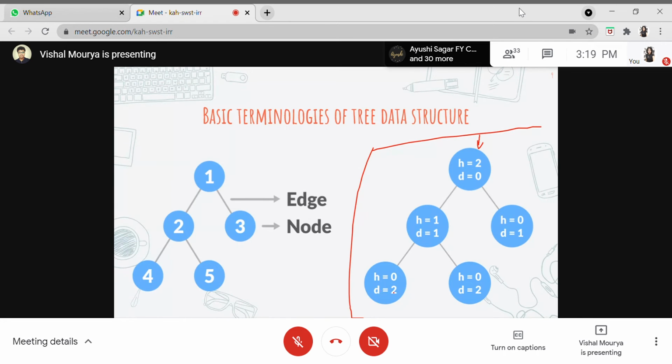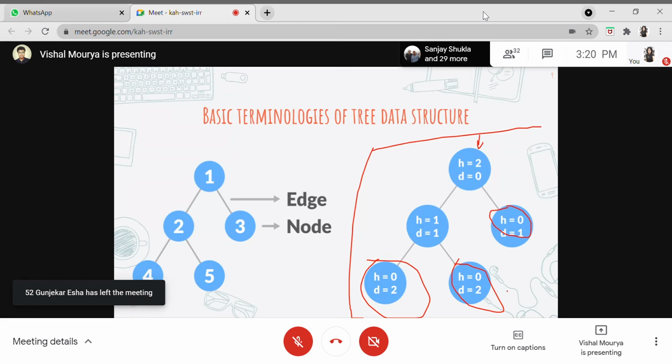Whenever we deal with height, we always start with the leaf nodes. So let's say this is a leaf node, and this is also a leaf node. They both are at height 0 because they are the leaf nodes for this particular tree. Similarly, this node is a leaf node, so its height is 0. Now this node is not a leaf node, even though its level looks the same as these two; they are actually not the same. This node will not be present here; it will actually be present at the level of this. So you can just imagine it that way.